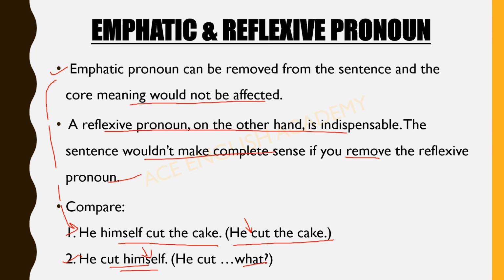We can remove emphatic pronouns without affecting the meaning of a sentence much, whereas if we remove reflexive pronouns, the core meaning of the sentence is changed, or it wouldn't make complete sense. Clear?